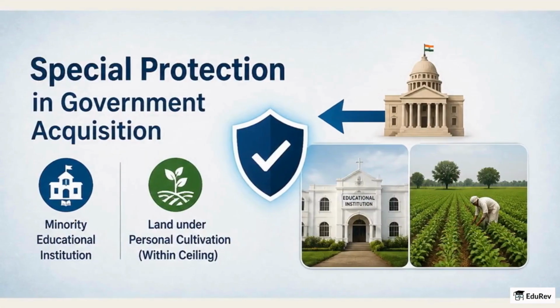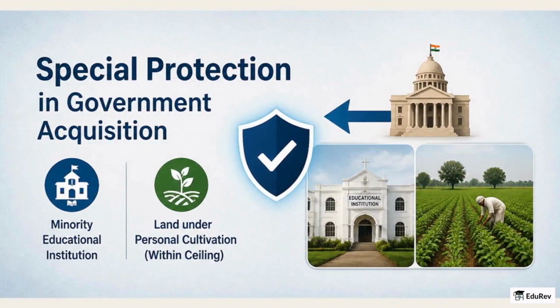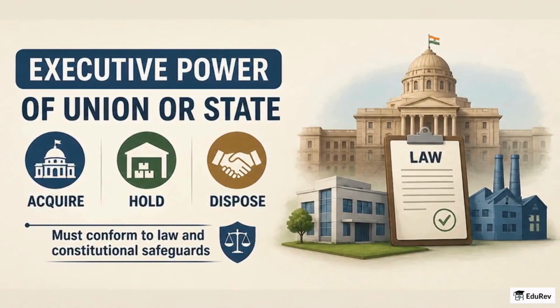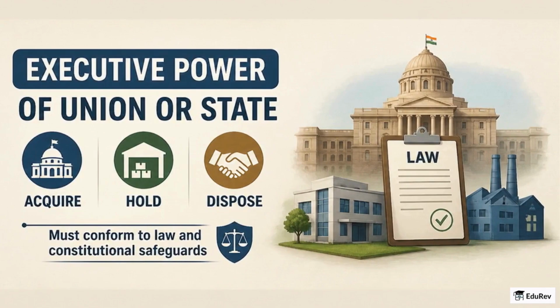For example, special protection remains when the government acquires property of a minority educational institution or land under personal cultivation within statutory ceiling limits. Separately, the executive power of the Union or a state lets governments acquire, hold, and dispose of property and even run business. But such actions must conform to law and constitutional safeguards.